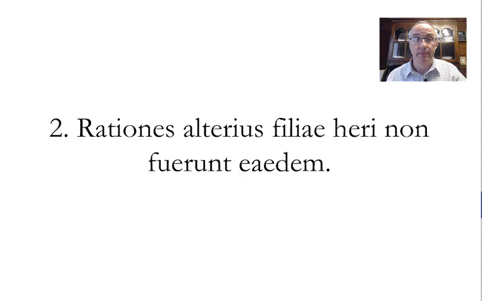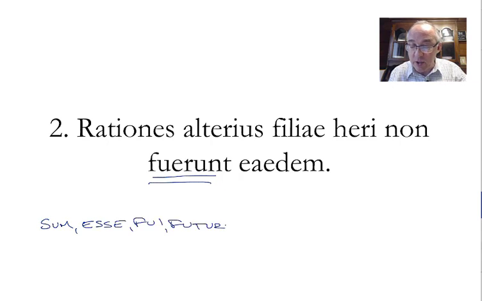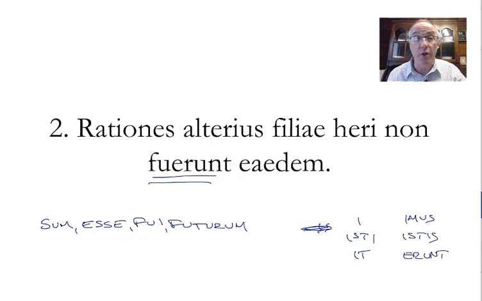Number 2. Rationes alterius filiae heri non fuerunt eidem. Fuerunt, what is that from? The verb here is fuerunt. It is the sum, esse, fui, futurum. And so you can see here, this is the third principal part. This means we're in the perfect system, and this is the ending isti, isti, it, imus, istis, erunt. So it is the ending for the third person plural present perfect, active indicative.